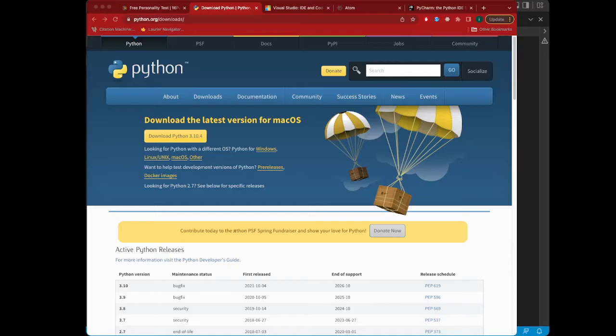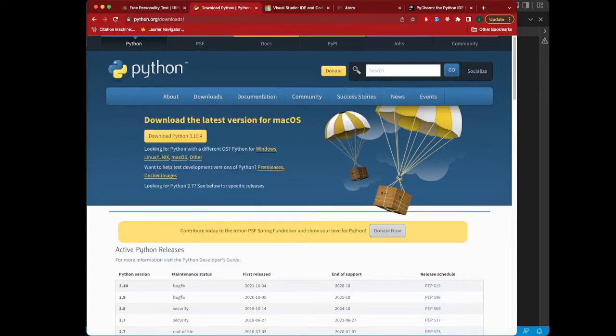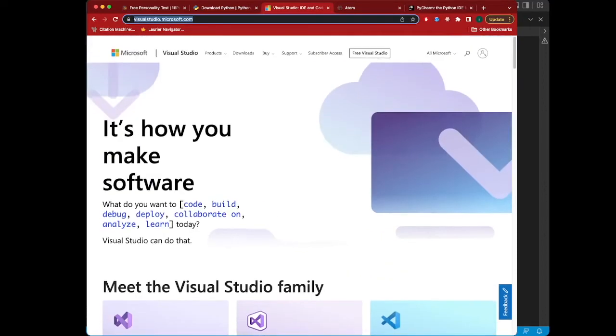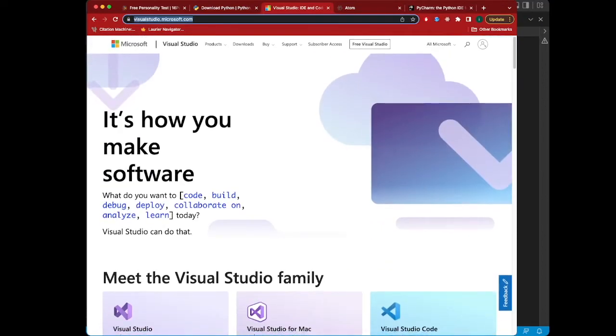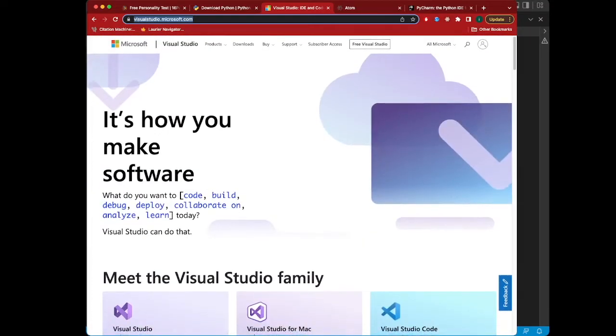And then the other thing that you're going to need is what is known as an IDE, which is basically just a program that allows you to edit and run code. And I've got a few along the top here in the various different tabs. I've got Visual Studio, which is the one I will be using for the remainder of this series. It's my personal favorite. It's a program from Microsoft, and it makes code really fun to write and really readable. It has a ton of built-in features I won't get into here, but there's a number of other ones that you can use as well.